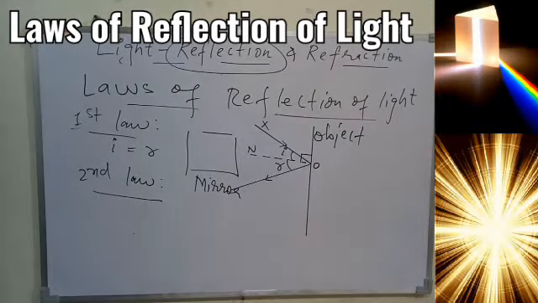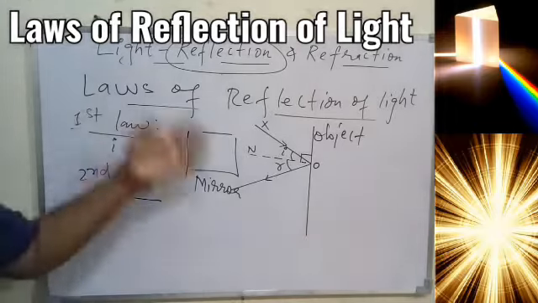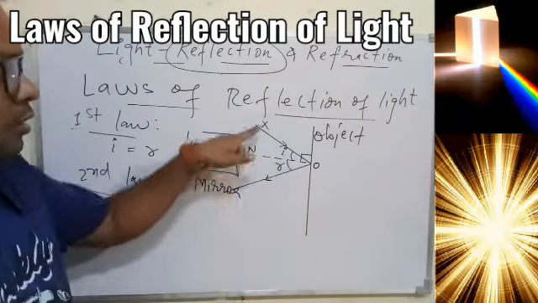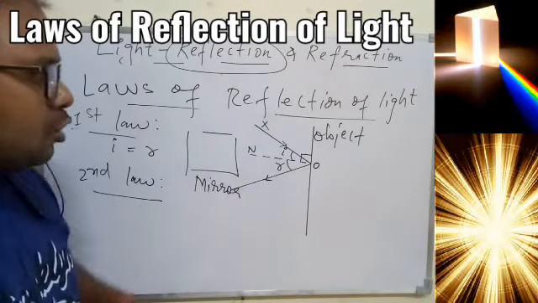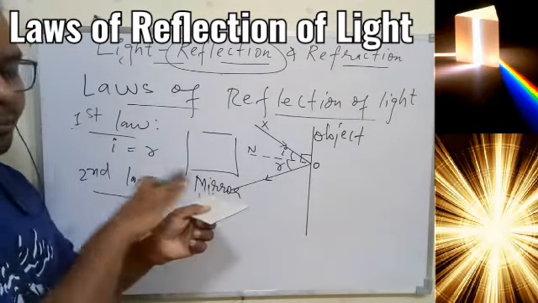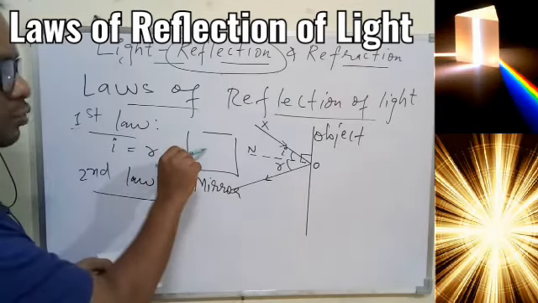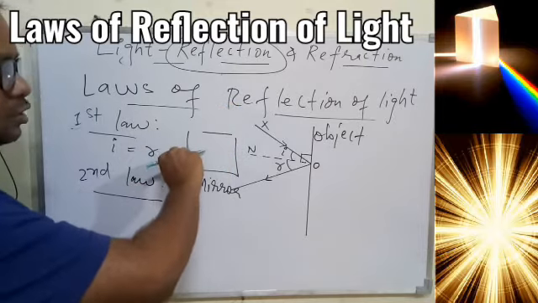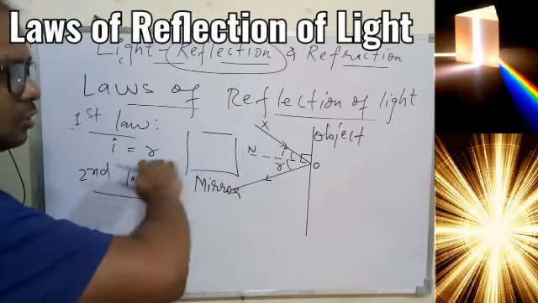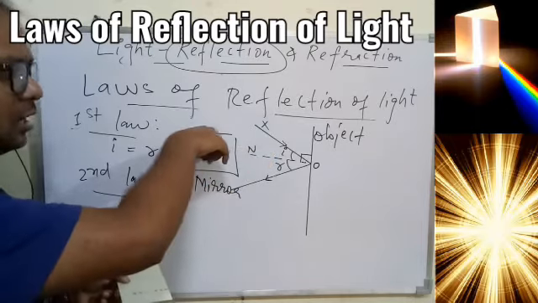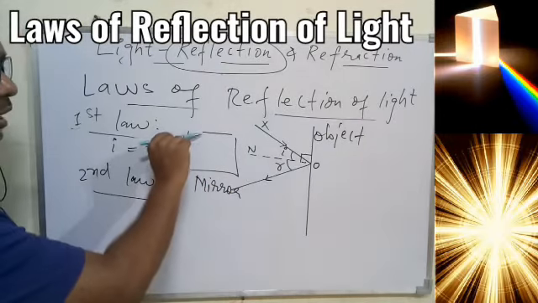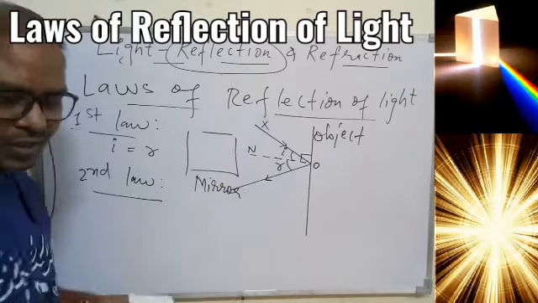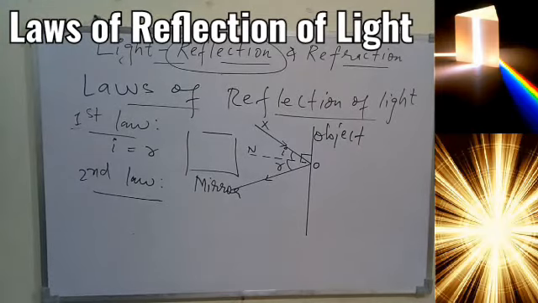So I hope you understood. The mirror or the object will reflect the light from any point such that all the three, the incident ray, reflected ray and the normal, will remain on the same plane. So it's not possible that light is falling this way and it will reflect upward. Not possible. If the light is falling this way, it will reflect here, that is on the same plane, that is your imagination, and the normal we are also talking about. If the light is falling here, the reflection will be at this particular place, it cannot be reflecting downward. Okay, so this is also valid all the time.